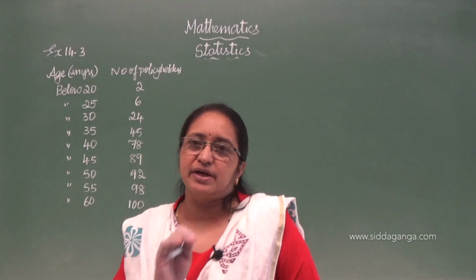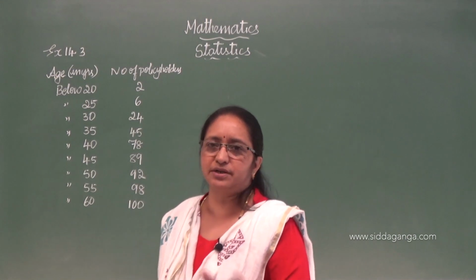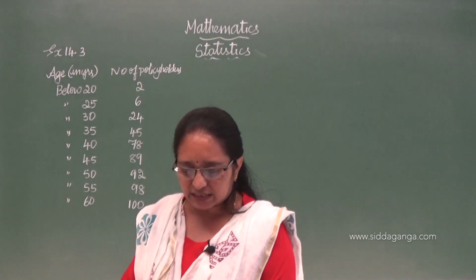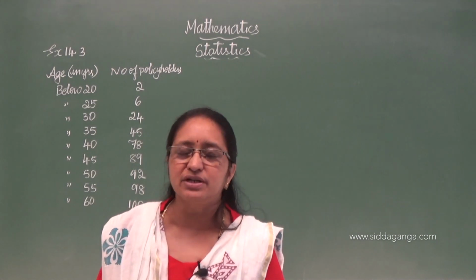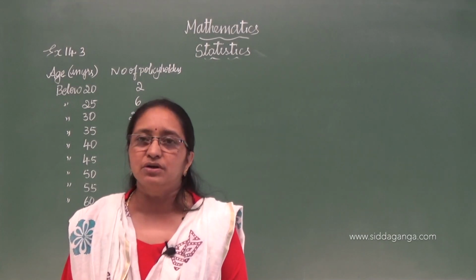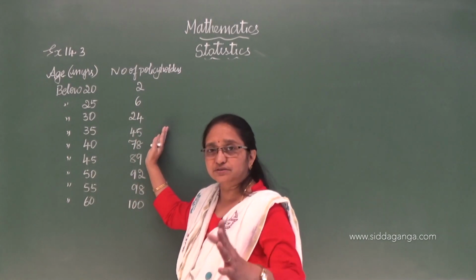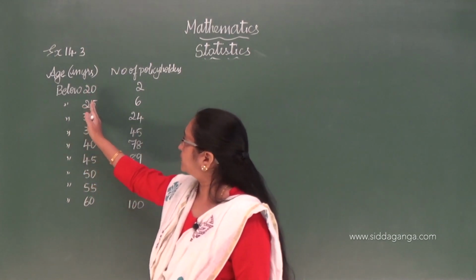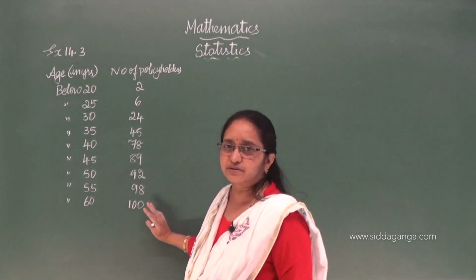Just observe it very carefully now. See the difference between the first problem and this third problem. In the first problem, the class interval is given: 65 to 85, 85 to 105, 105 to 125, and the frequency was given, and we found the less than, or below, cumulative frequency. But in this third one, they have given the below 20 column, the less than column, and also the cumulative frequency.